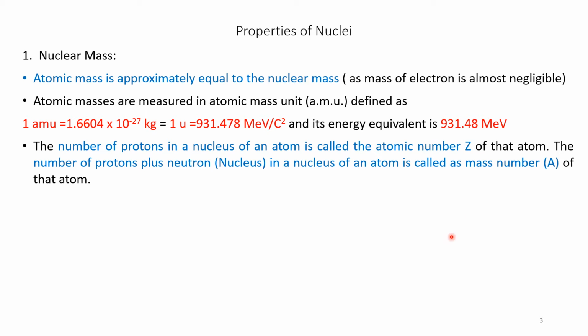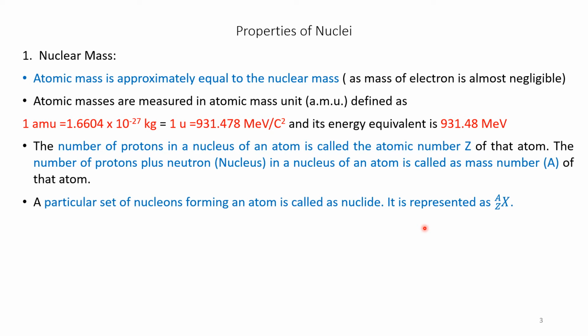A particular set of nucleons forming an atom is called nuclide. It is represented as X with superscript A and subscript Z as shown in the figure. The nuclides having the same number of protons but different nucleons are called isotopes.